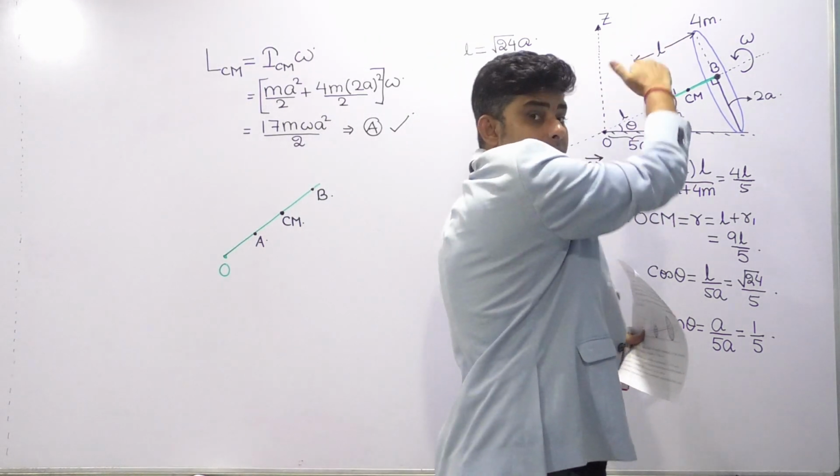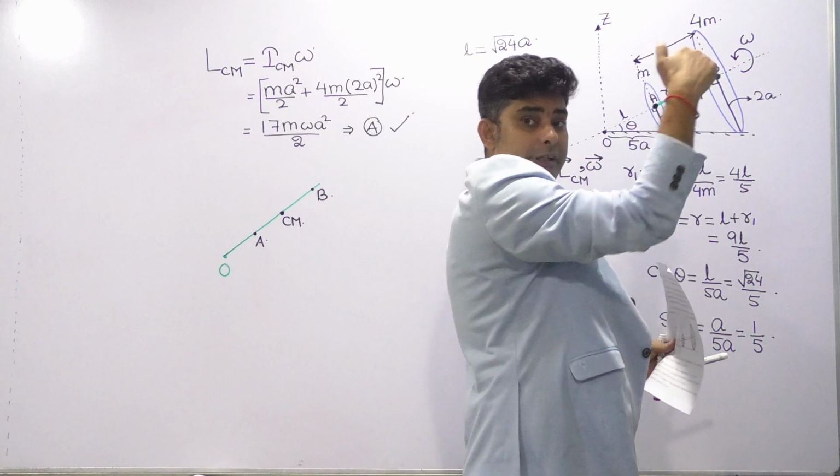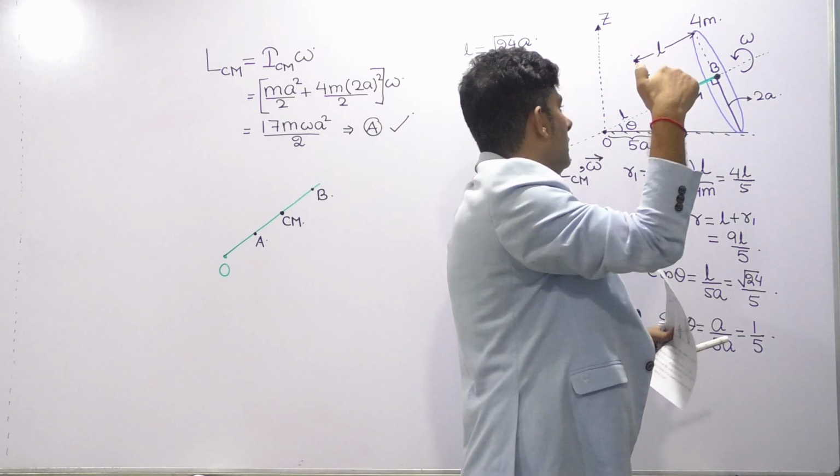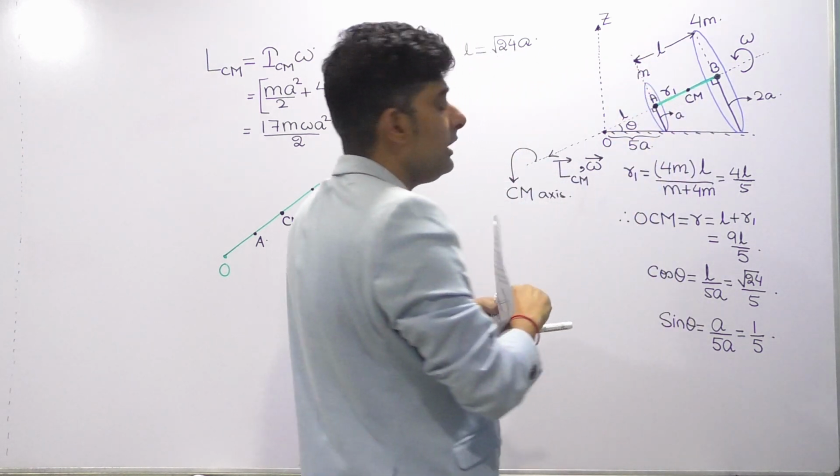Since it is rolling like this, velocity of point B and point A will be into the page. Clear? Velocity of point B and point A will be into the page.